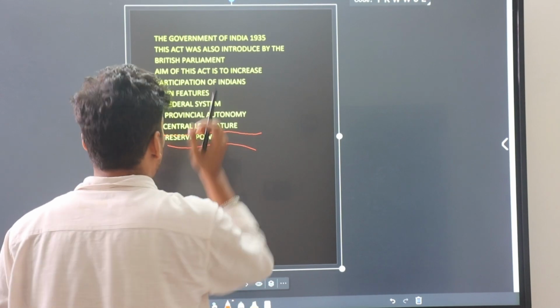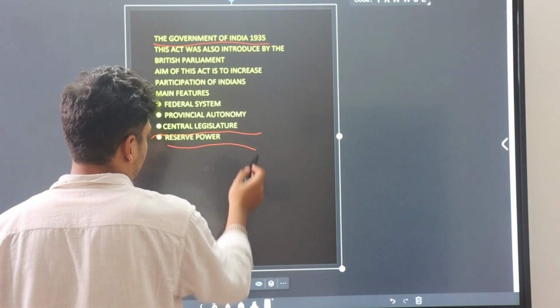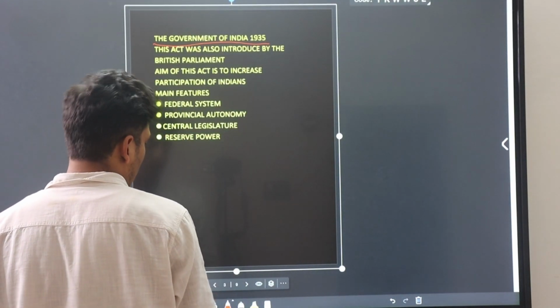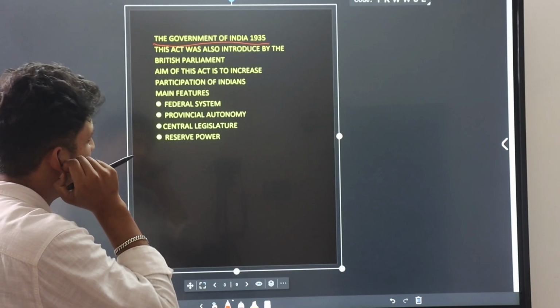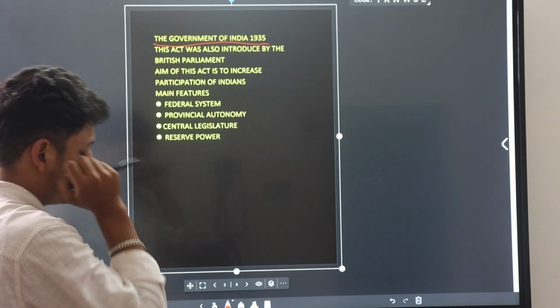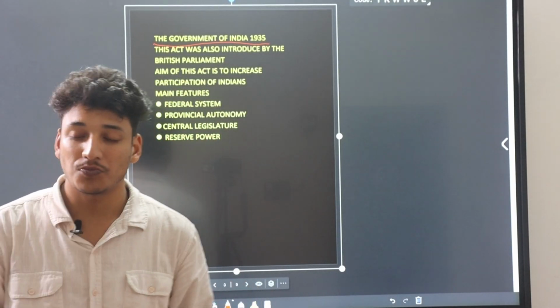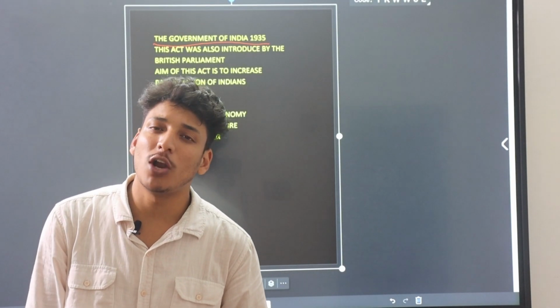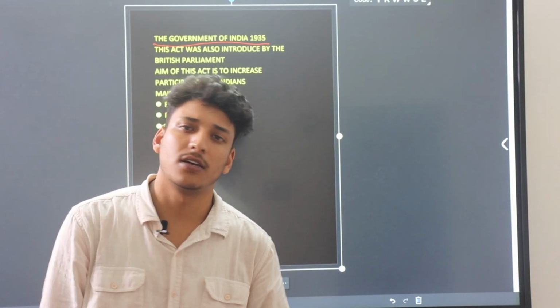Now, Government of India Act 1935. This act was also introduced by the British Parliament. Basically, the main aim of this act is to increase the participation of Indians in Parliament.